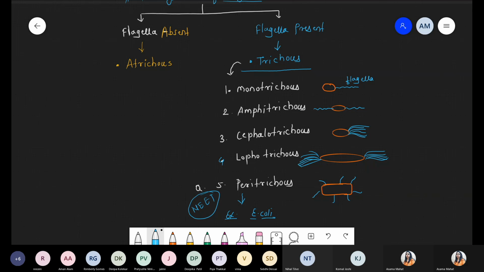Got it? Because E. coli is Cinderella. Why are we talking about Cinderella? Because the maximum number of experiments related to bacteria are performed in the E. coli body. You can study the cell cycle, cell division. If two flagella are present at one side, it is called the ditrachus condition, but that is not part of your syllabus. In your syllabus we have only 5 types.